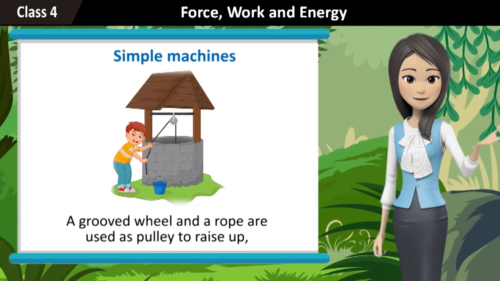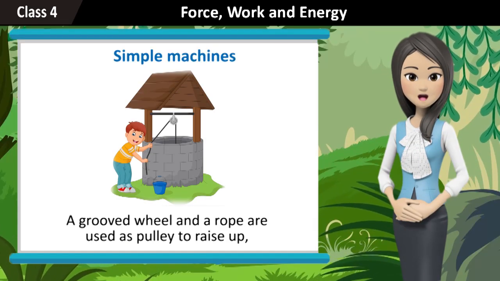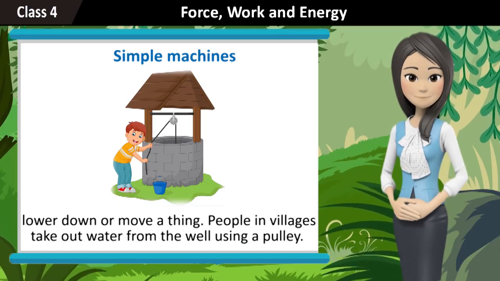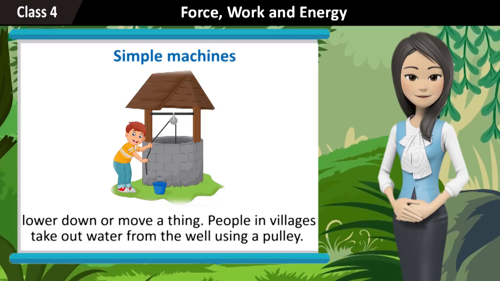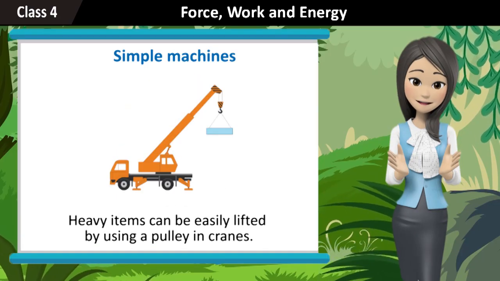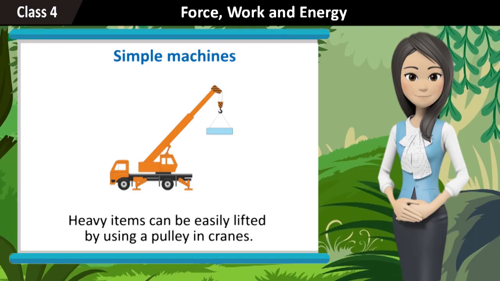Pulley. A grooved wheel and a rope are used as a pulley to raise up, lower down, or move a thing. People in villages take out water from the well using a pulley. Heavy items can be easily lifted by using a pulley in cranes.